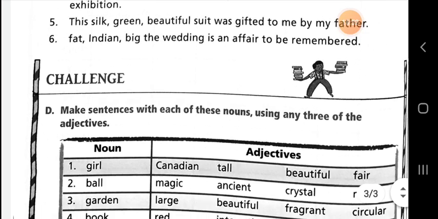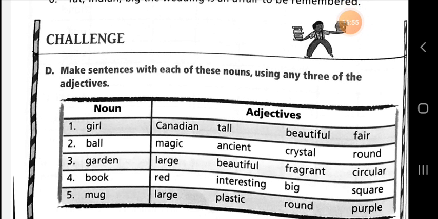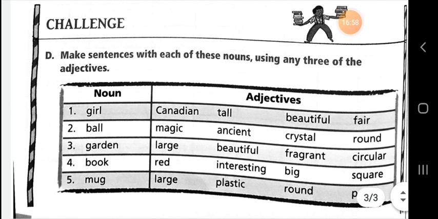And one more exercise is given here, my dear student, that is exercise D. What you have to do in exercise D? You have to make sentences with each of these nouns using any three of the adjectives. As I told you just some time before, whenever you form a sentence using many adjectives, you can use a maximum of 3 adjectives. That is good. Now 4 adjectives are given in this table, and we have to form a sentence.